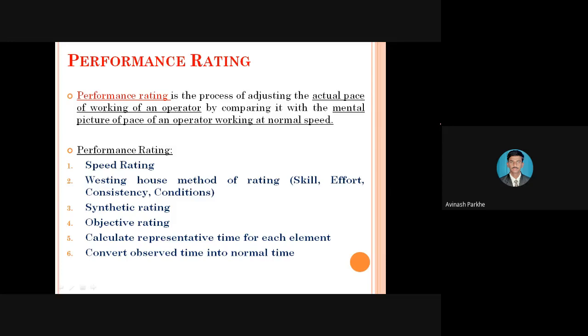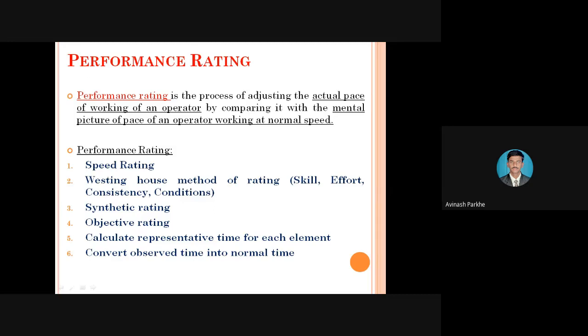If he has completed his work in 1 hour only, we can say that the performance of that operator is very good. If he is taking extra time, maybe 15 minutes or 30 minutes extra, then the performance of that operator is not as per the requirement. Therefore, this performance rating concept is also implemented along with the time study concept.